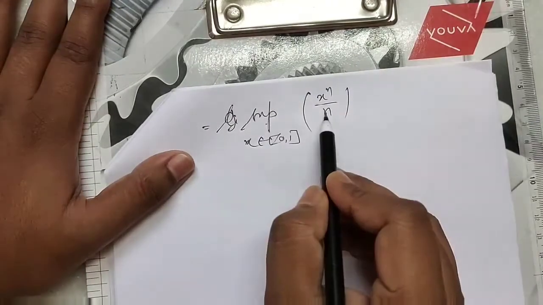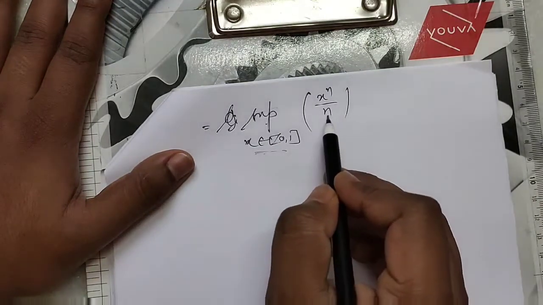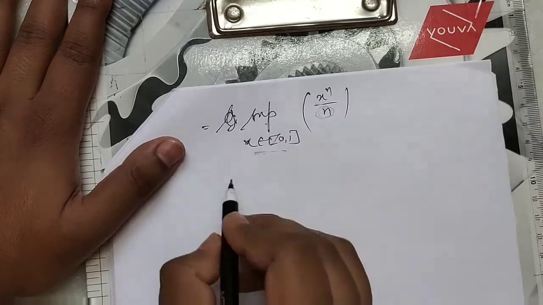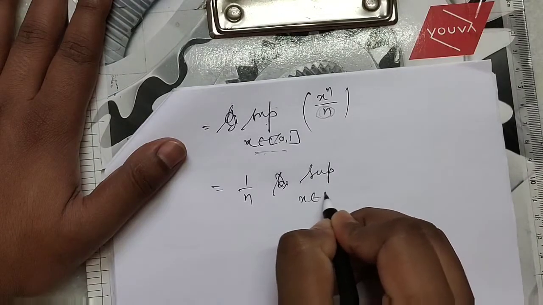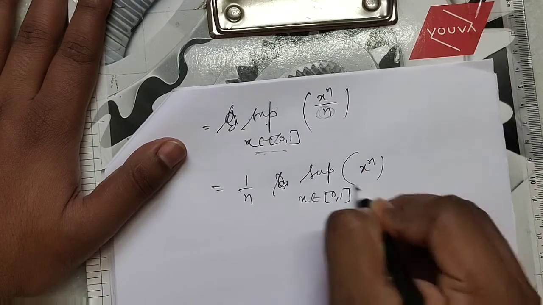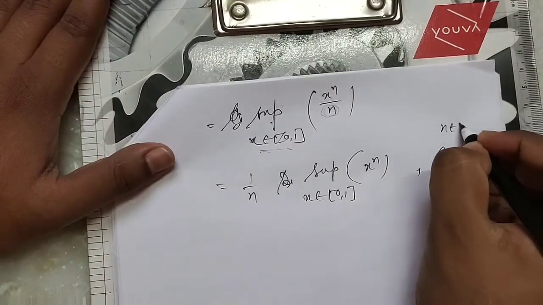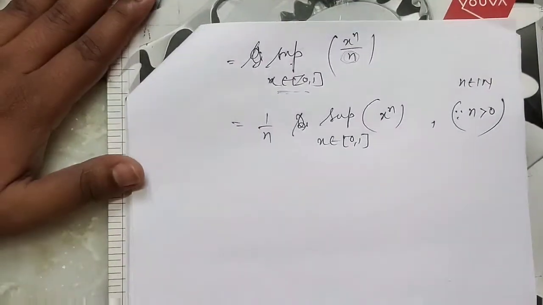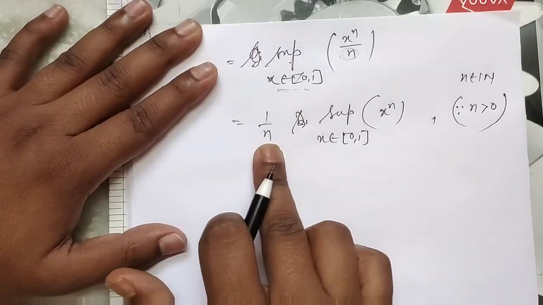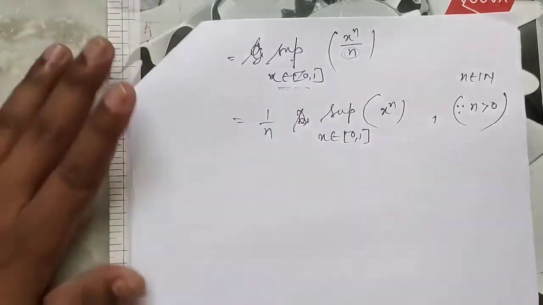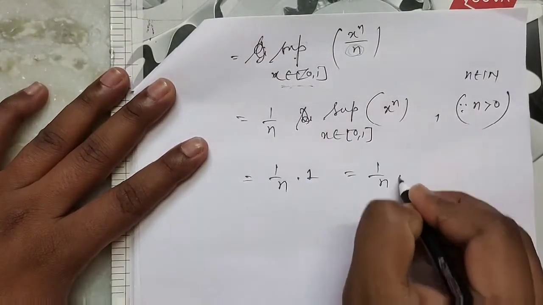Okay, since this is a supremum on x, n is independent of x, so 1 by n times the supremum of x to the power n over x belongs to [0, 1]. Since n is a natural number, n is greater than 0. So this supremum will be 1, so this is 1 by n into 1, which is 1 by n.